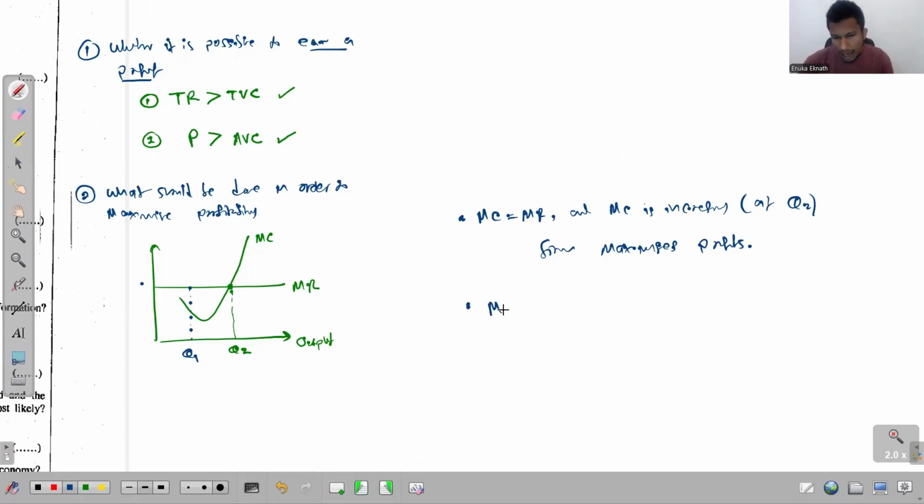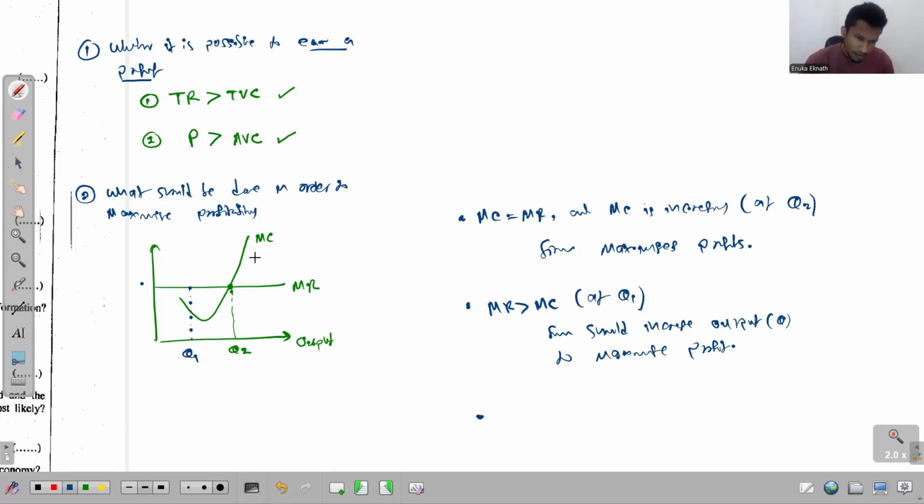If MR is greater than MC, like in this, MR is here, MC is somewhere below that. So if MR is greater than MC, the firm should increase output to maximize profit. This happens at Q1.